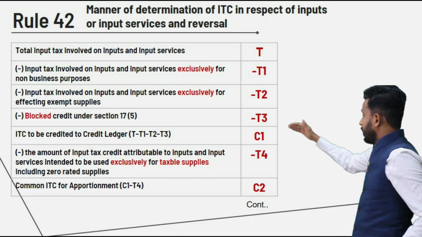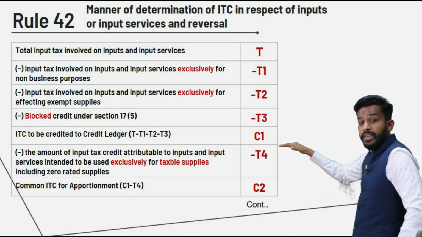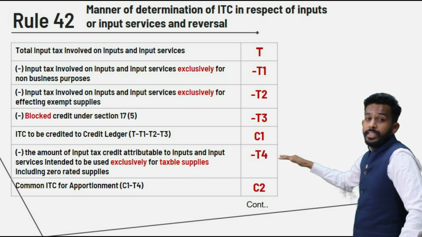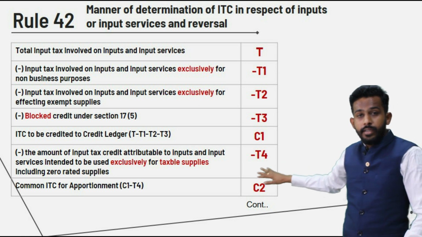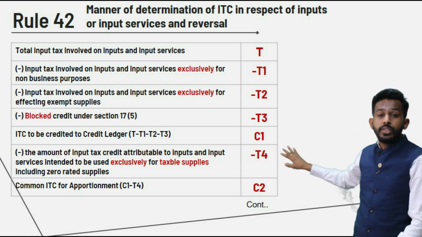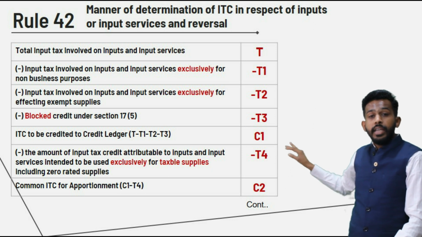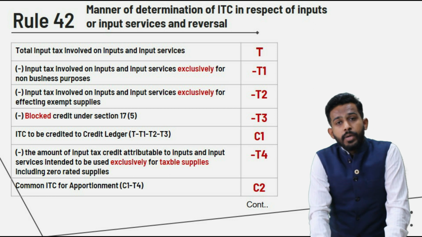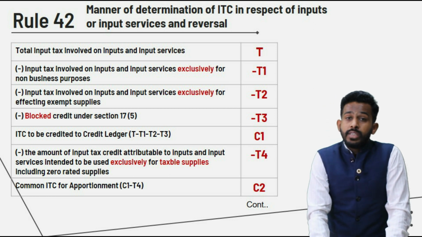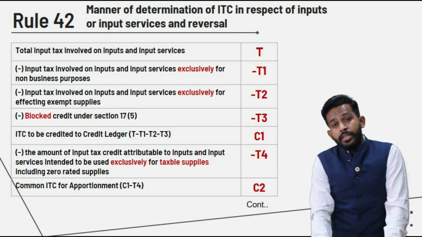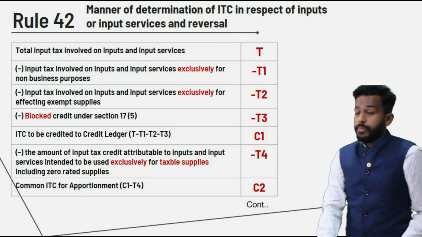Now see, after C1 minus T4, what we get is C2. Friends, this is common credit, and we need to bifurcate this common credit into credit which is available for the purpose of business, credit which is for the purpose of exempt supplies, and credit which is used for non-business purpose.